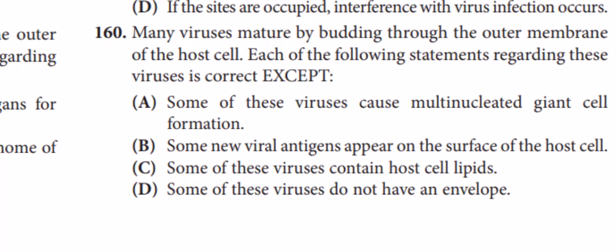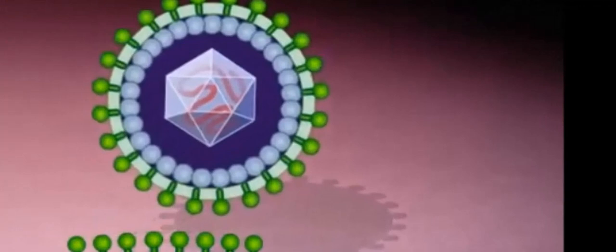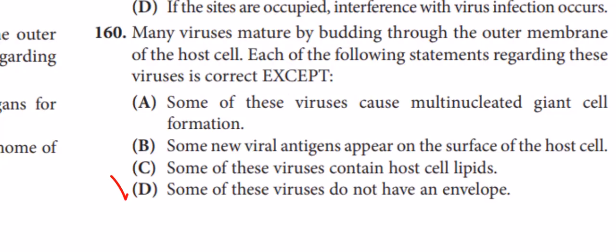Option B, some new viral antigens appear on the surface of the host cell. Of course, when a virus alters the cell's genetic material, the cell displays some changes on its surface. These changes are called antigens. So this is also a correct statement. Option C, some of these viruses contain host cell lipid. I told you earlier that in budding, when the virus pushes itself out of the cell, it gets surrounded by the envelope made up of host cell membrane, and the cell membrane is made of lipid. So this is also a correct option.